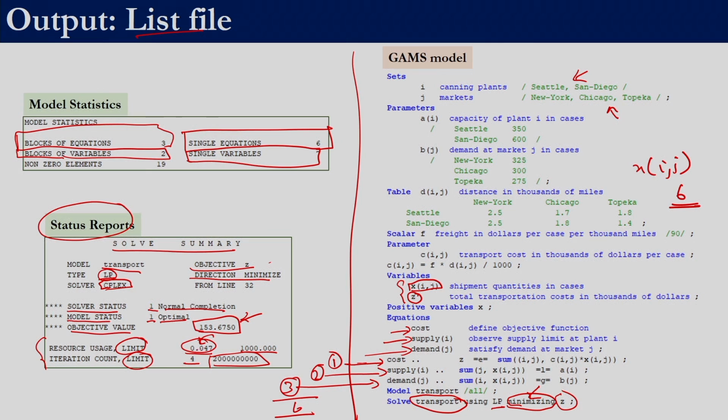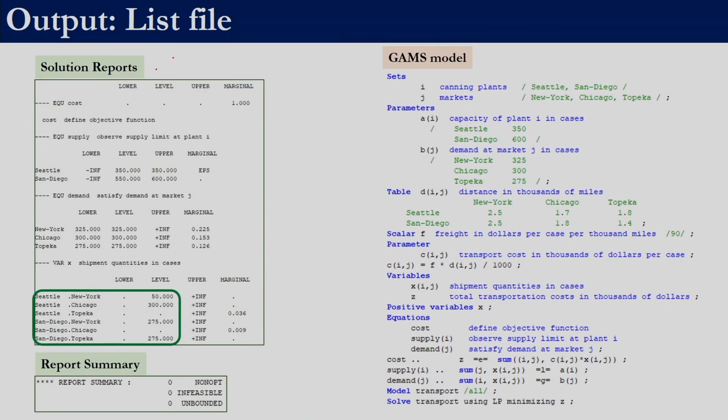that means the amount of time utilized equals the limit of 1000, then it might happen that it is not normal completion, it completed because of lack of additional resources. Same thing for iteration. So now we have seen 4 sections: echo print, equation listing, model statistics, and status report. The decision variables are given in the solution report. The value for variable x can be found here. Over here it enumerates the variable, for example, x of i comma j. So x of i is Seattle, so we will have x Seattle to New York, x Seattle to Chicago, x Seattle to Topeka, and the second value is San Diego.